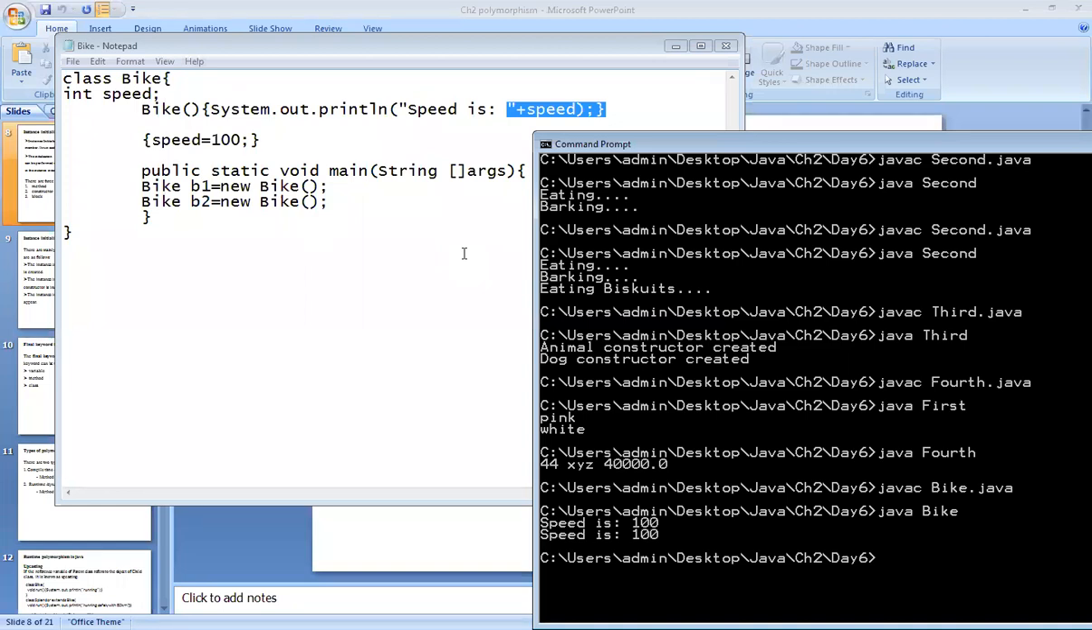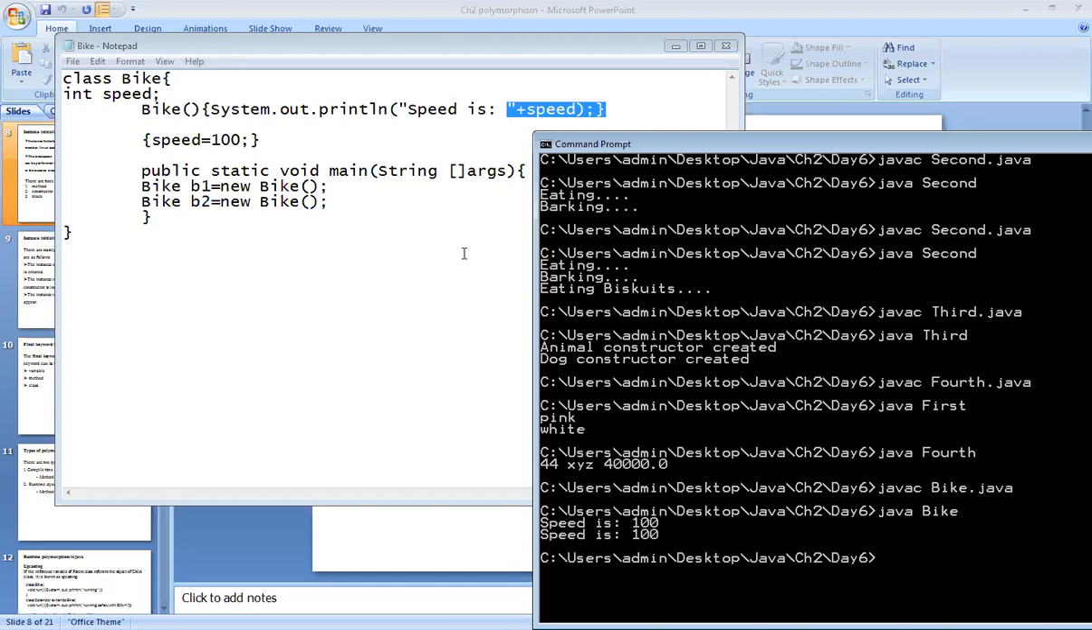Now we will see it for the method, constructor, and block. Okay. Should we move there? Next point. Should we move to the next point? Yes, students.